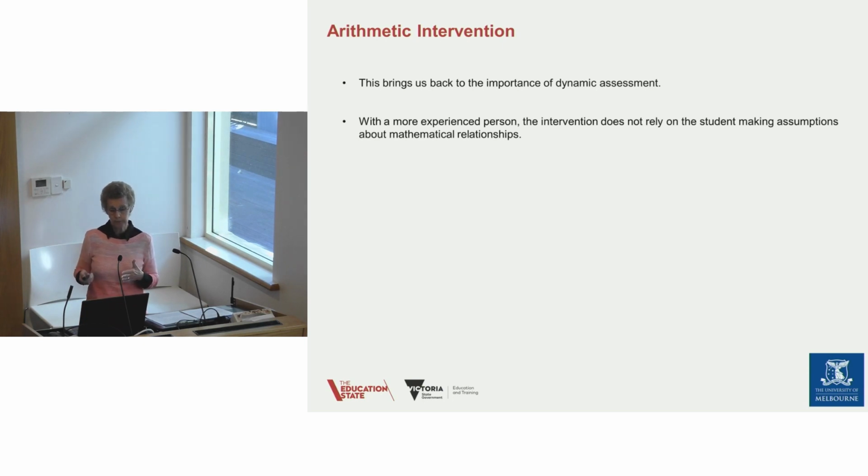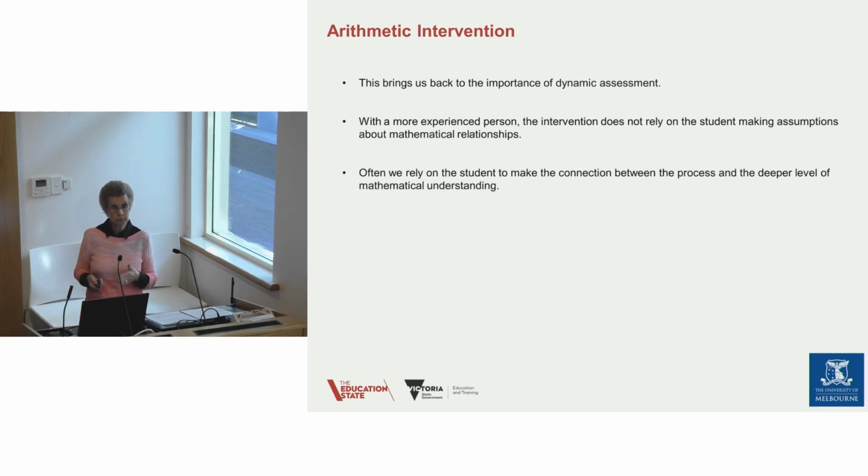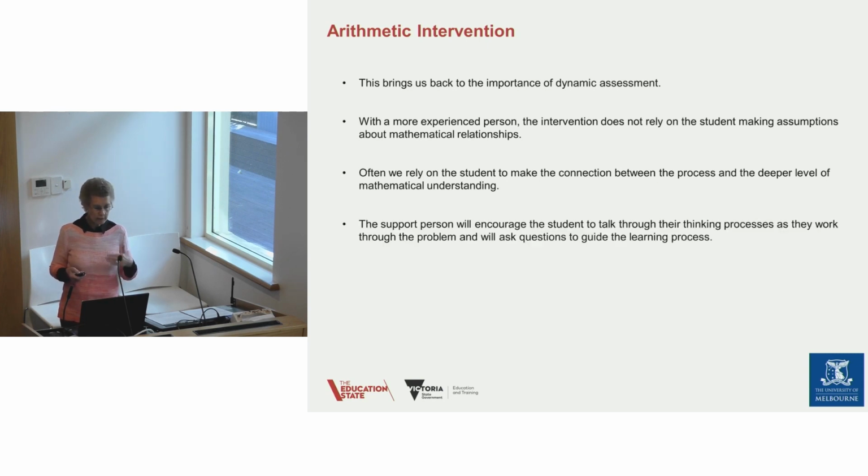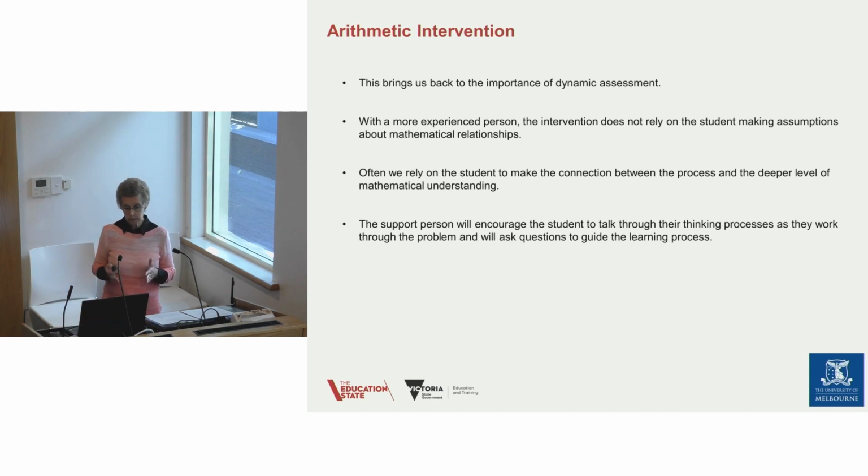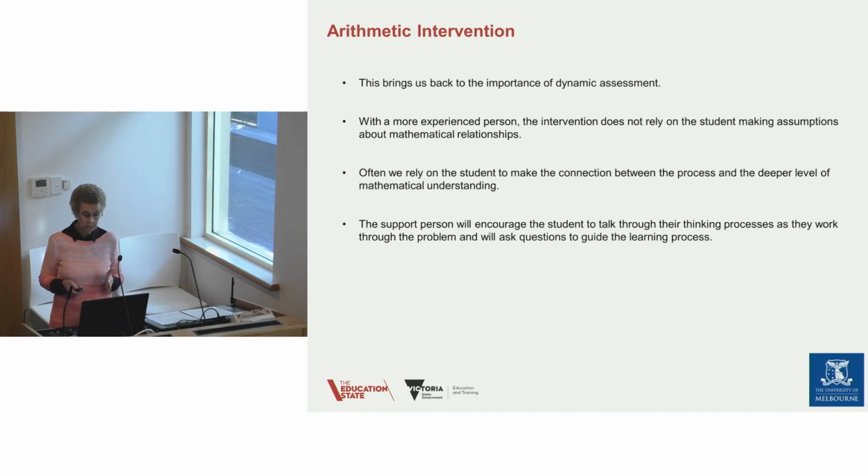With a more experienced person, the intervention doesn't rely on the student making assumptions about relationships. They are being pointed out to them. And often we rely on a student to make connection between the process and the deeper level of understanding, where in fact that's not a step they're able to take unassisted. So this support person can encourage the student to talk through their thinking processes.